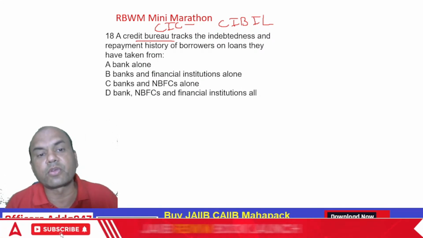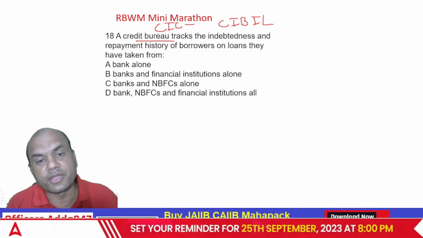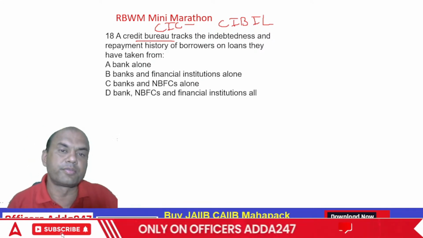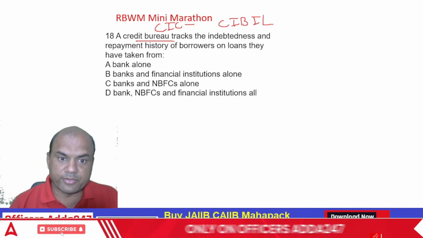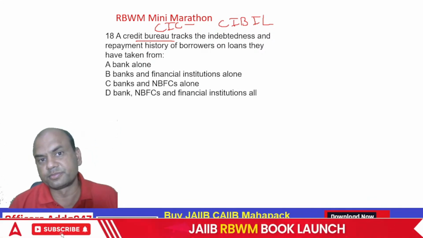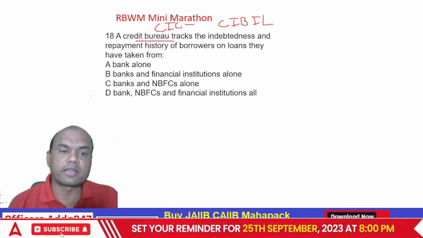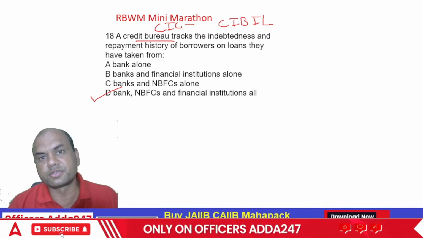Okay, they have taken from only bank, bank and financial institution, bank and NBFC, bank, NBFC and financial institution all. What is the answer? Bank and NBFC and financial institution or only banks and NBFCs? It is all, correct? Bank, NBFC and financial institutions. Okay.